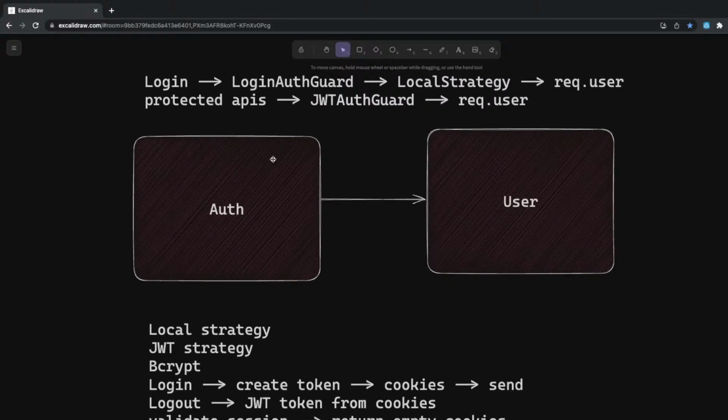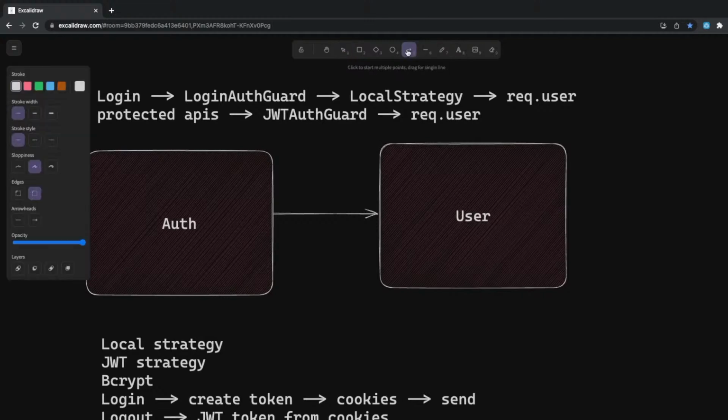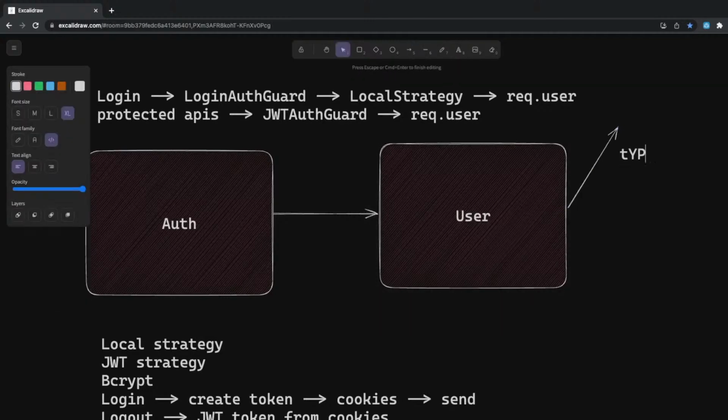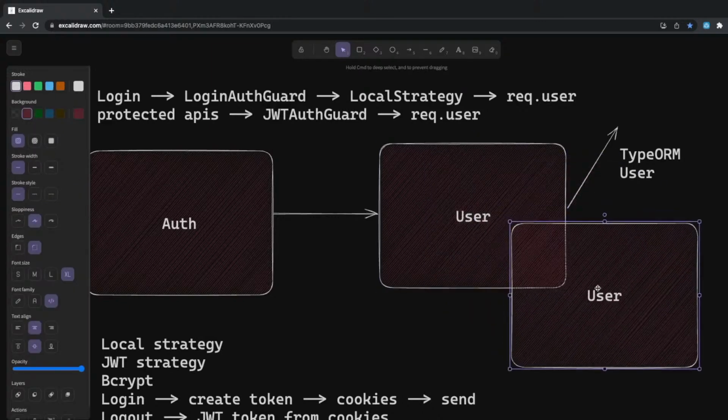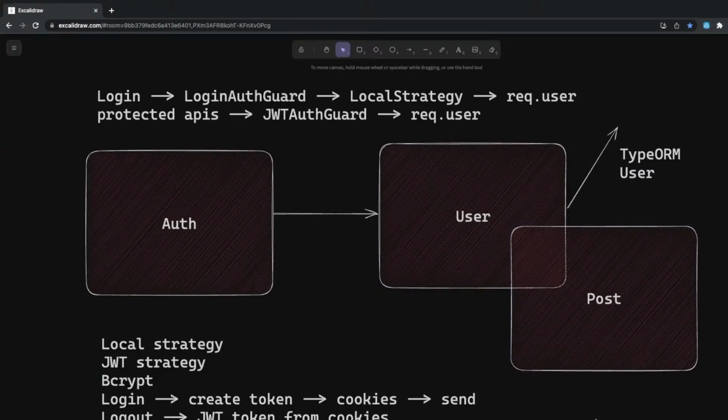We are using bcrypt and we are using TypeORM. So this is simple TypeORM we are using. I don't think we have written anything complex in the TypeORM right now. So we just have the user entity, not even any relationship. Then we will have another, okay, let's say I have a post entity, right? So there will be some APIs.